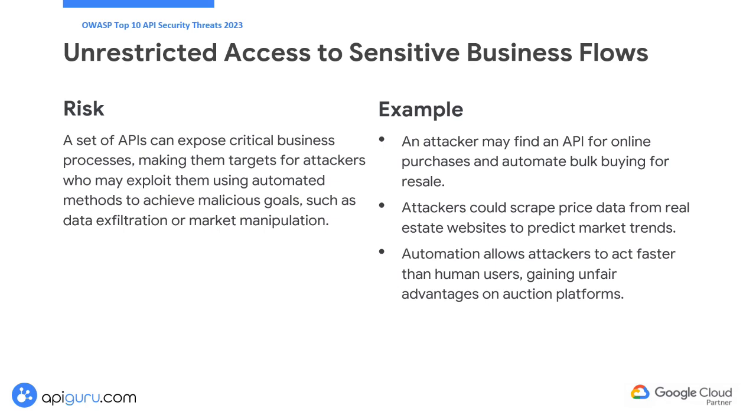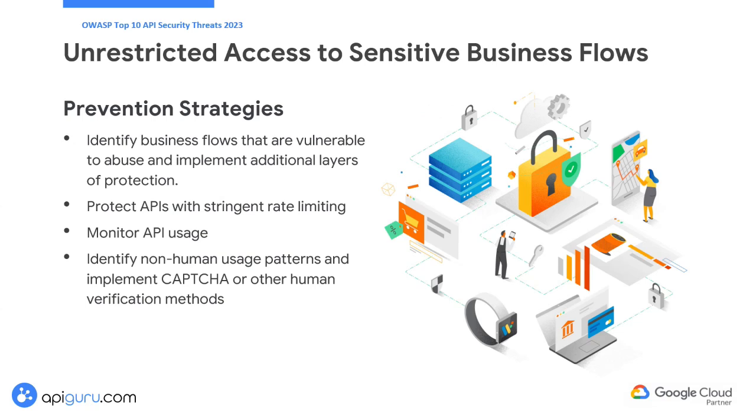To mitigate these risks, first identify business flows that are vulnerable to abuse and implement additional layers of protection. Ensure that authentication is enforced using robust auth flows, such as the authorization code flow. Protect APIs with stringent rate limiting to control access.